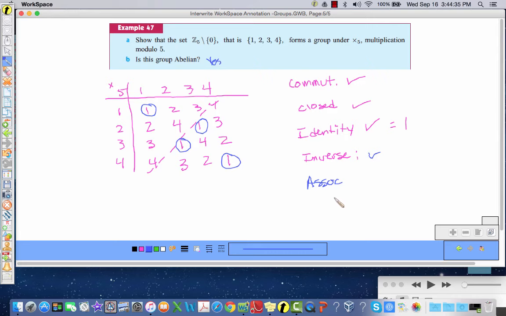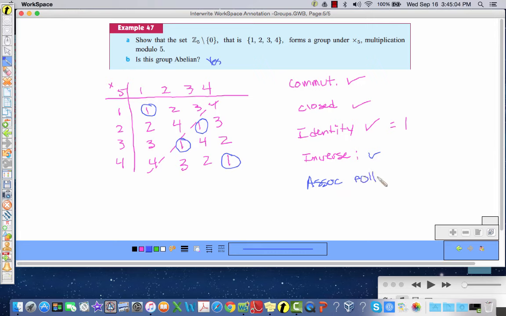Well, guess what, boys and girls? All we are doing is multiplying integers, and whether you're multiplying integers in the base 10 system or mod 5, multiplication is associative across all the modulus.